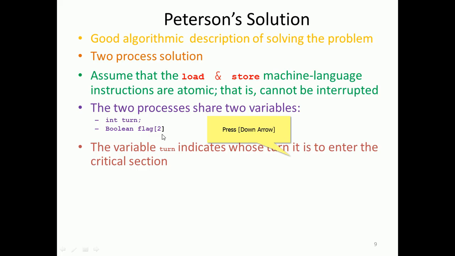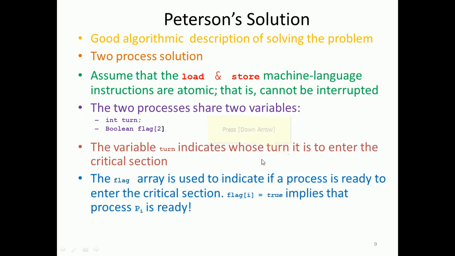The variable turn indicates whose turn it is now, whose chance it is to enter the critical section. The flag array is used to indicate whether the process is ready to enter the critical section. So flag i equal to true means process i wants to enter the critical section and is ready, so we can allow it to enter. If process 2 is false, then we will not allow it. If process 3 is false, it is not allowed, right?